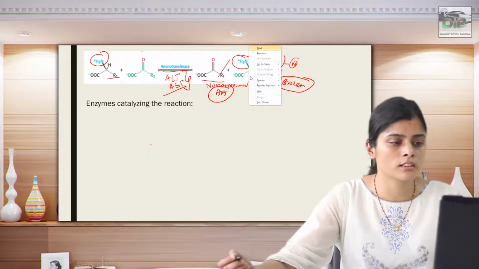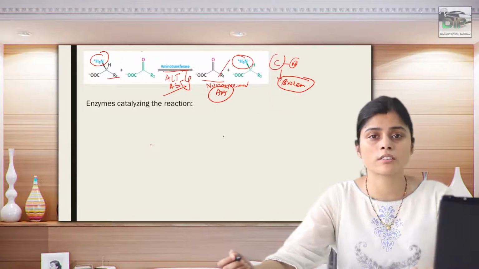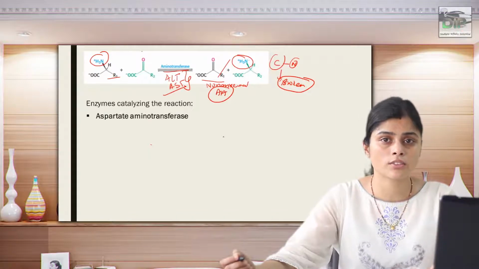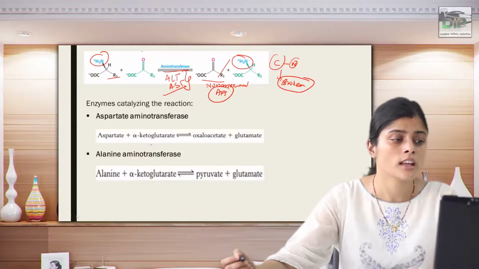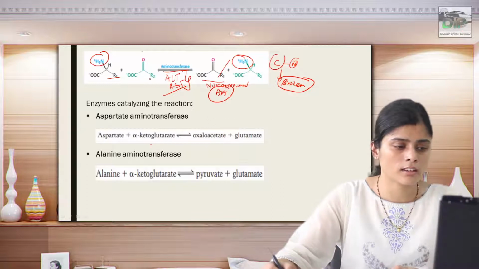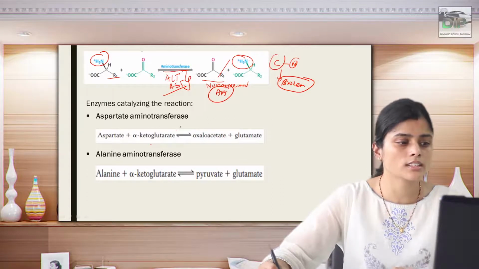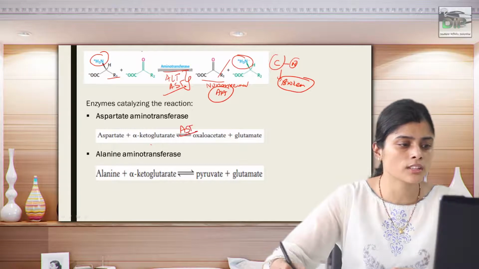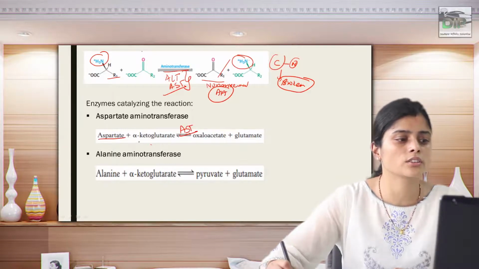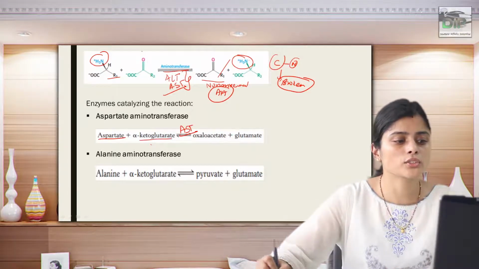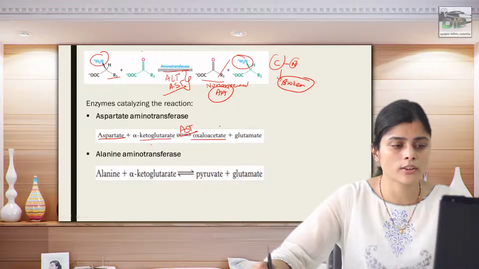The two enzymes which are very important are alanine aminotransferase and aspartate aminotransferase. These enzymes are part of your liver function test. Here you can see aspartate aminotransferase is catalyzing the reaction where alpha ketoglutarate is converted into oxaloacetate. These are the non-essential amino acids.